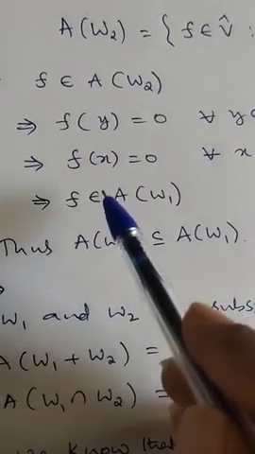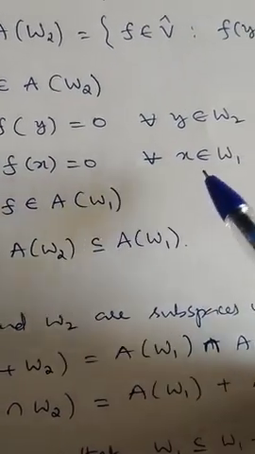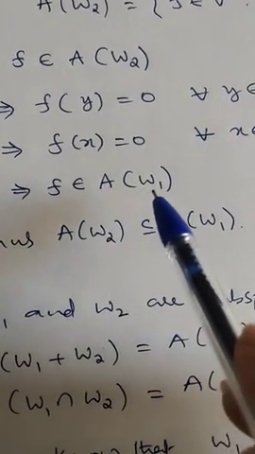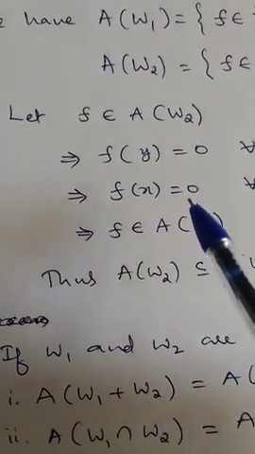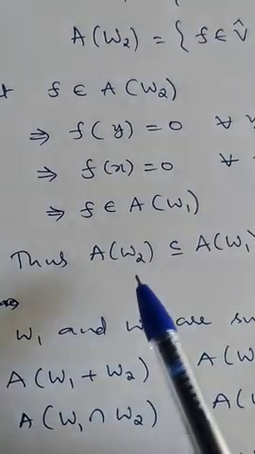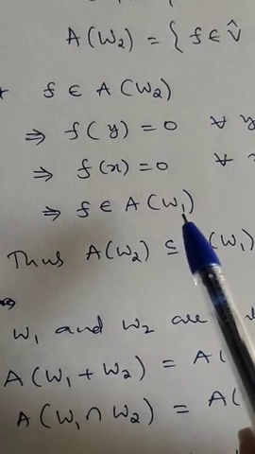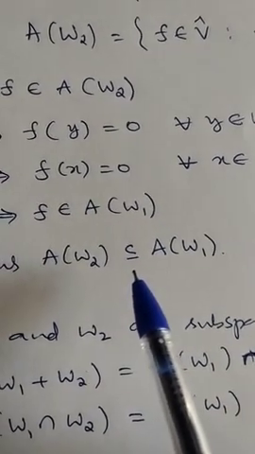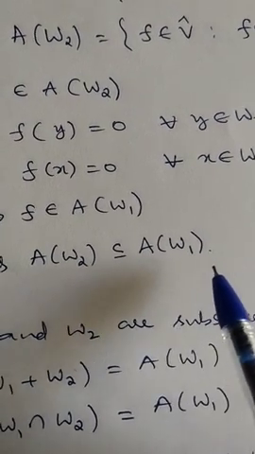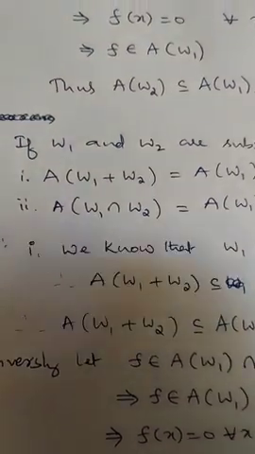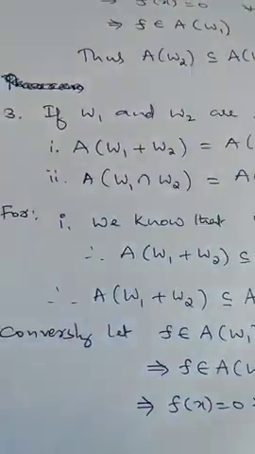This implies f belongs to A of W1. We considered an element f in A of W2 and showed that it lies in A of W1. Therefore, A of W2 is contained in A of W1. If W1 is contained in W2, then A of W2 is contained in A of W1.